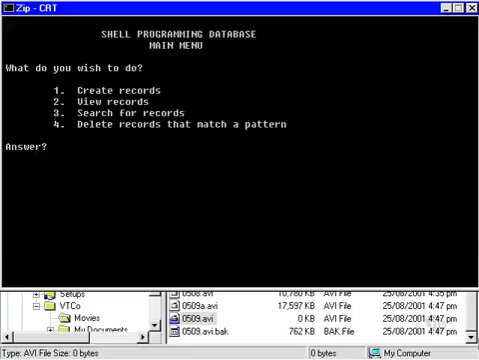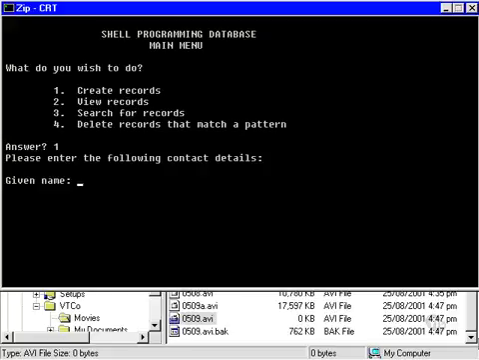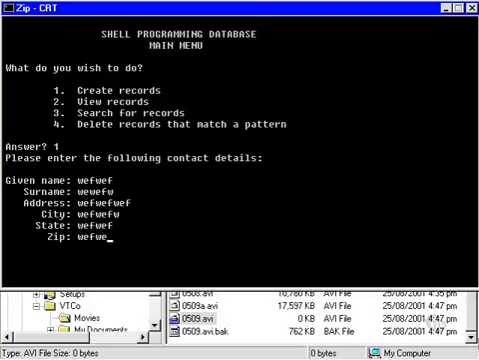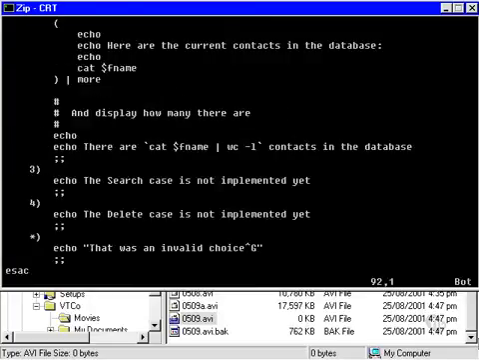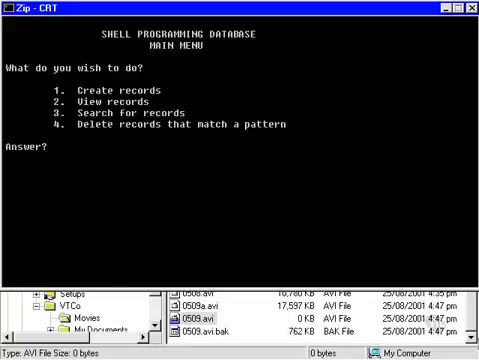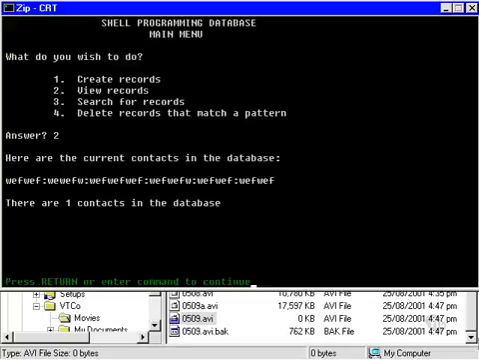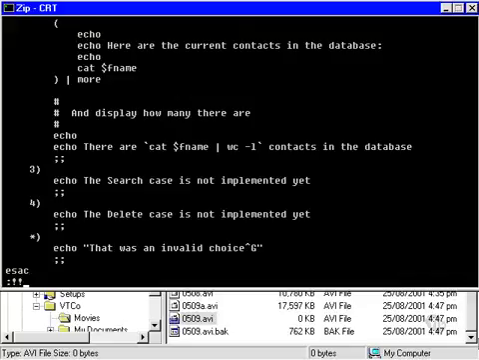And now we'll try to create a record, and it really doesn't matter what I type in here. Okay, so now the program exits, but when I run the program again, I can view the records, and there is 1 contact in the database, and there it is, that rubbish that I just typed. So it seems to be working. Well, I guess I should check whether 3 and 4 are working as well.